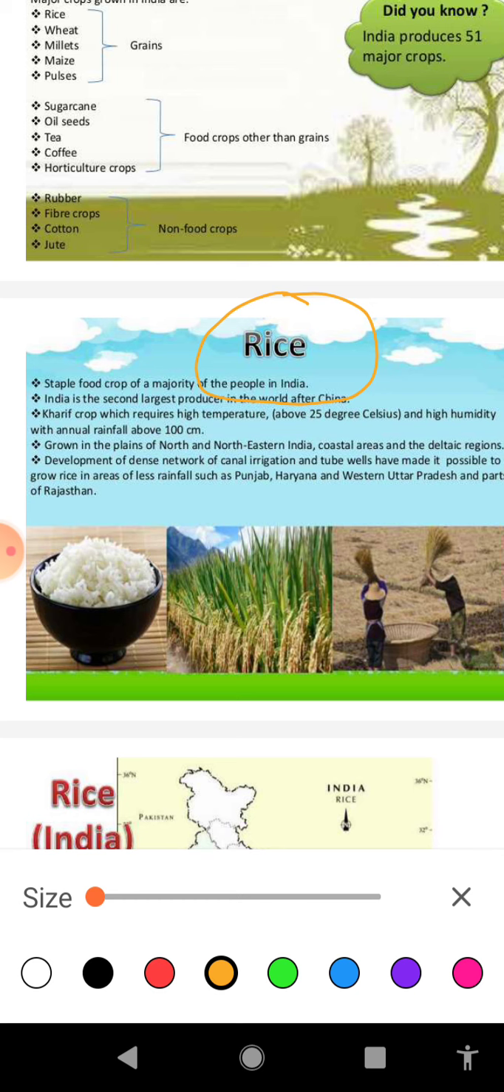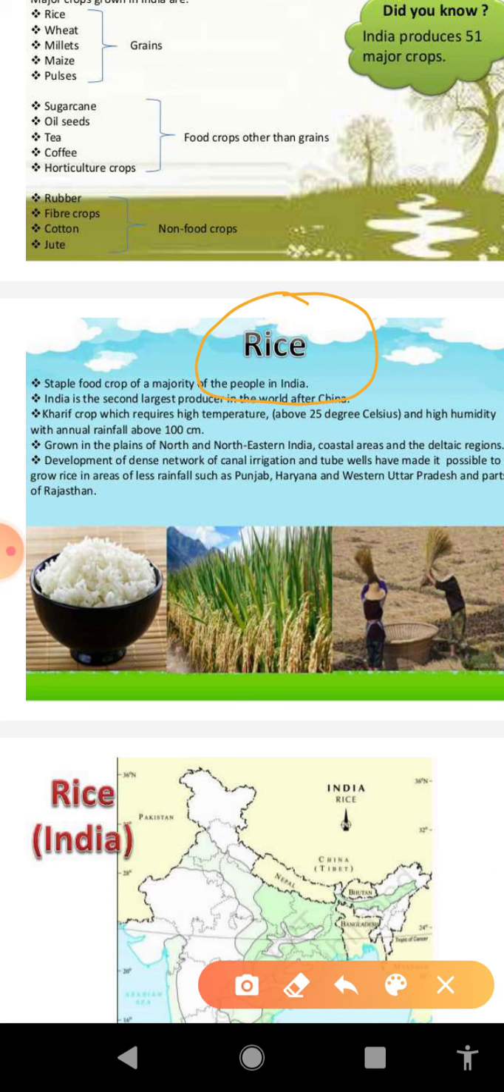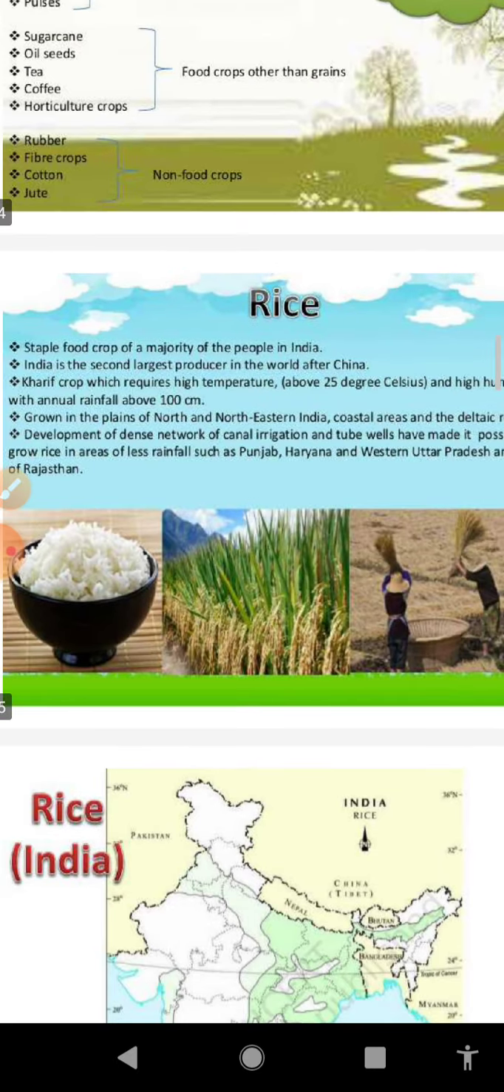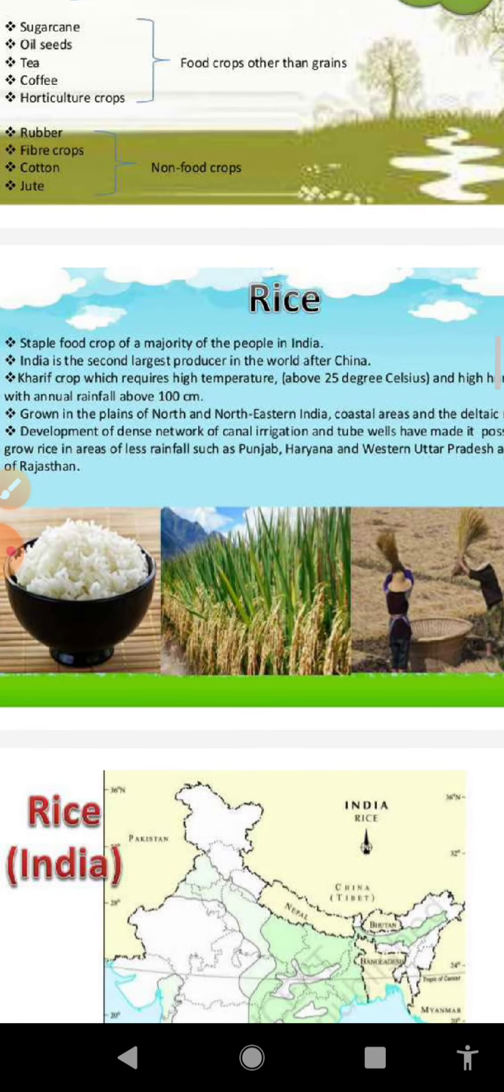With regard to rice, our country is the second largest producer of rice in the world after China. And this is the main food of the people living in the eastern and southern part of our country. Now let us discuss the geographical requirements. First we will discuss the temperature.